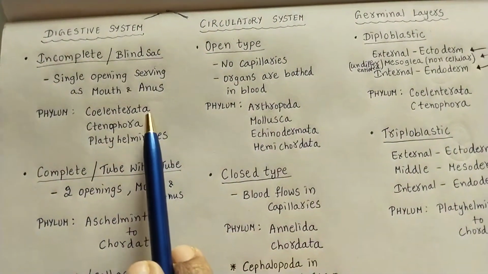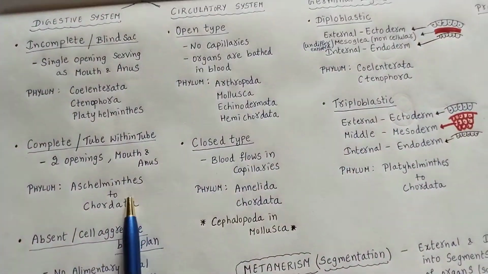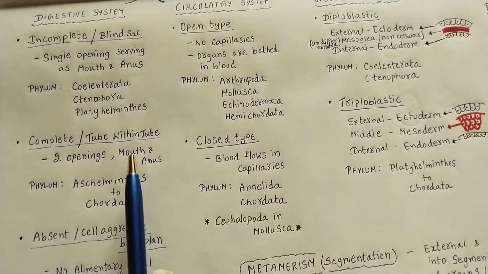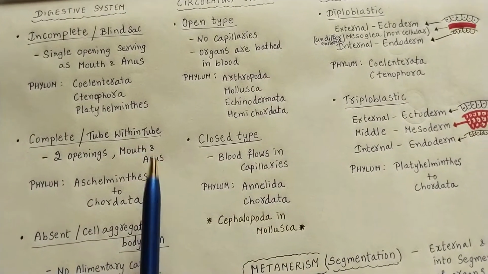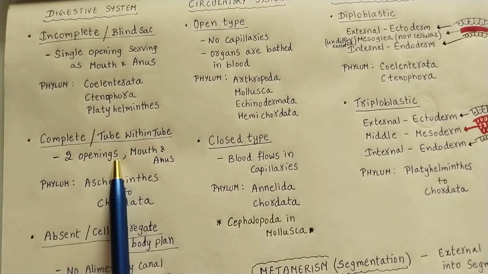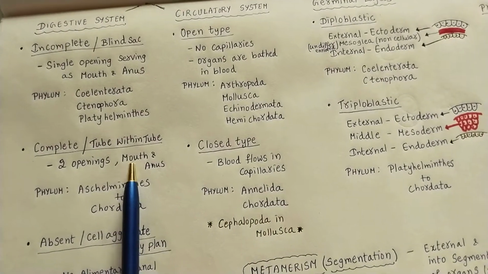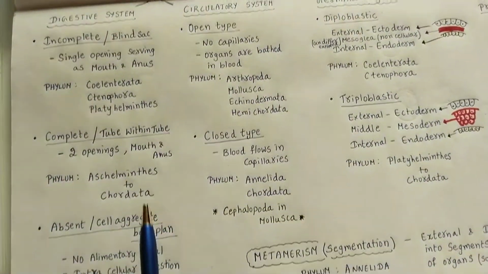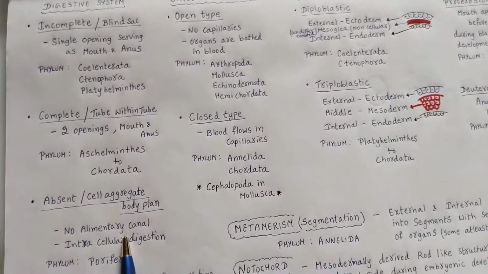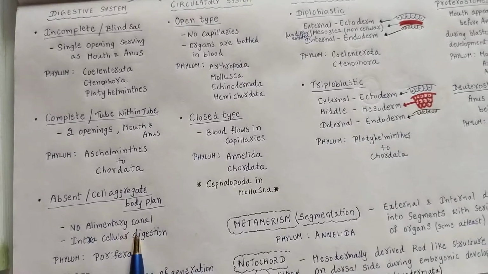Which phyla will come under that? Coelenterata, Ctenophora, Platyhelminthes. Next, coming to the two openings like us, mouth and anus will be present, for the entry of the food and exit of the food. So if two openings are present, it is called a complete or tube within tube digestive system. Which phyla will come under that? Helminthes to Chordata. Whereas in some organisms, the digestive system will be absent.